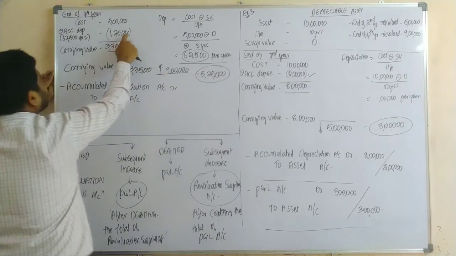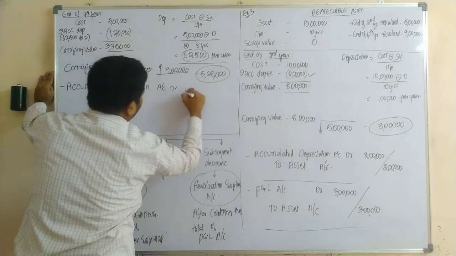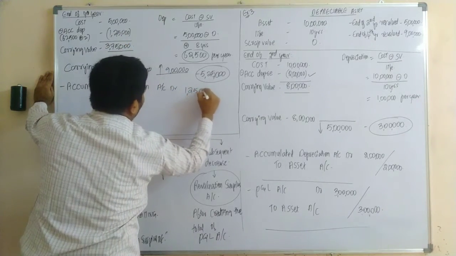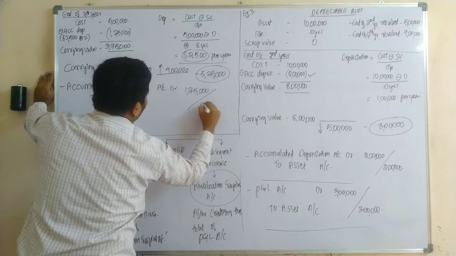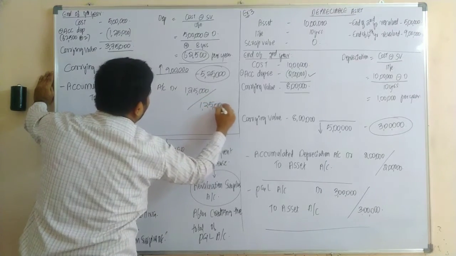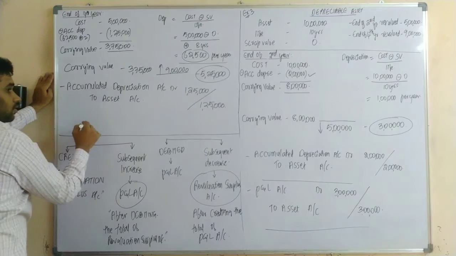So how much was our depreciation, sir? 1,25,000. So 1,25,000 debit, 1,25,000 credit.